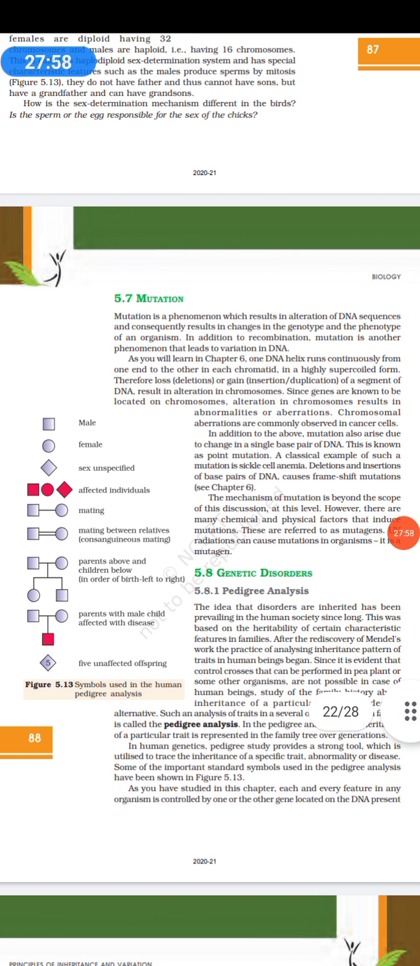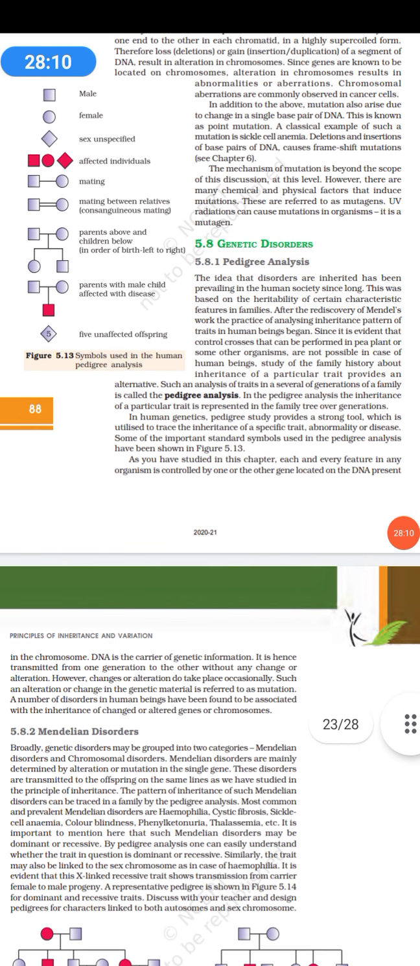So all these insertions may be there. So there are various mutations that happen, and these mutations can cause diseases like sickle cell anemia. Okay. Next, coming to the pedigree analysis.